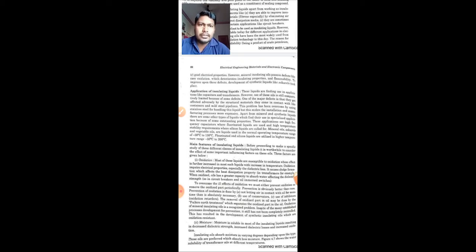Now, students, the application of these insulating liquids we will focus on now. These liquids are finding use in applications like capacitors and transformers. As I told you, these are found in transformers as well as in capacitors, because inside the capacitors you will find insulating oils.